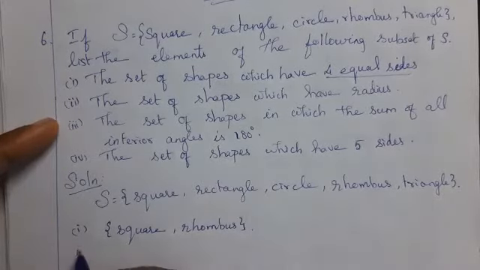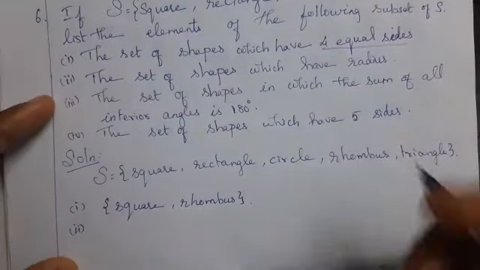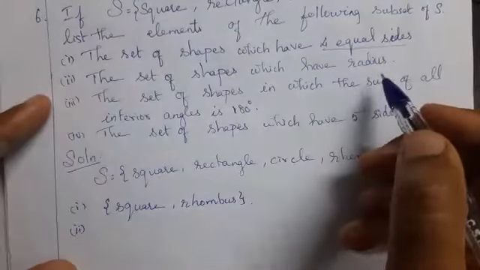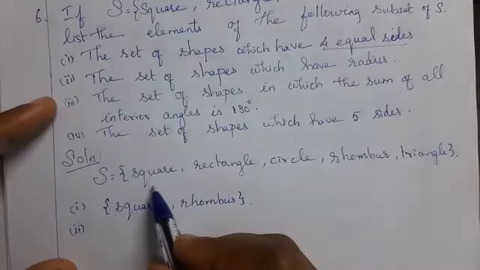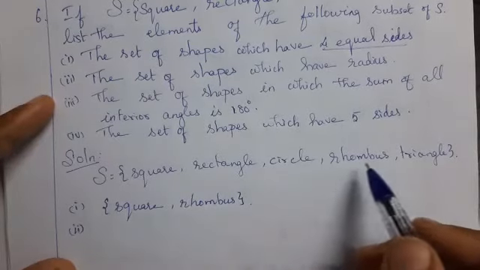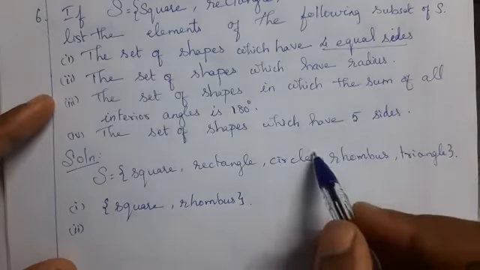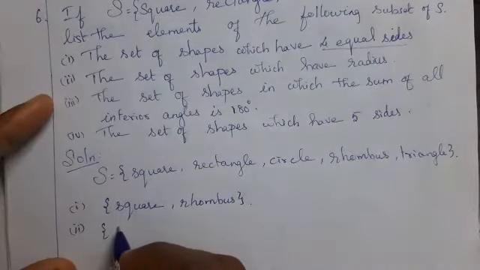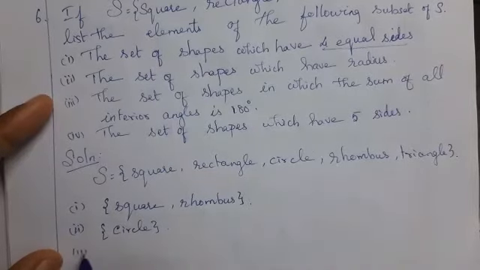Then, second question, the set of shapes which have radius. Can you guess the answer? Does the square have a radius? Rectangle, circle, rhombus, triangle. Yes, circle. Therefore, the answer is circle. Third question.